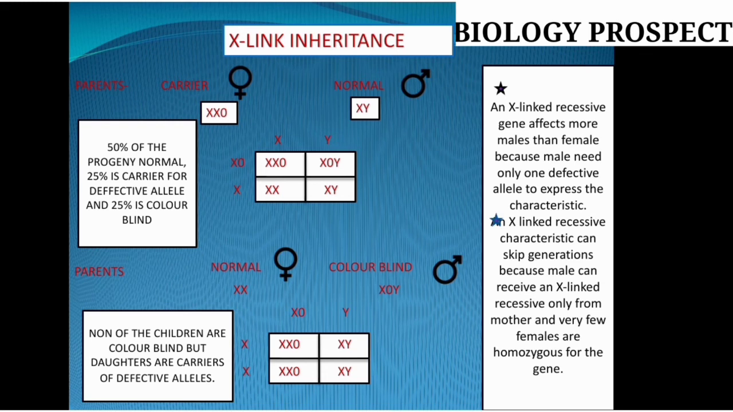Doing the cross, each and every gamete together individually, you have seen X with the X0, the result is XX0, X with the Y, the result is XY. Similarly, the same thing happens: X with the X0 is XX0, and X with the Y is XY. So friends, the result is very clearly visible: the 2 boys, the 2 males, are not affected. So none of the children are color blind.